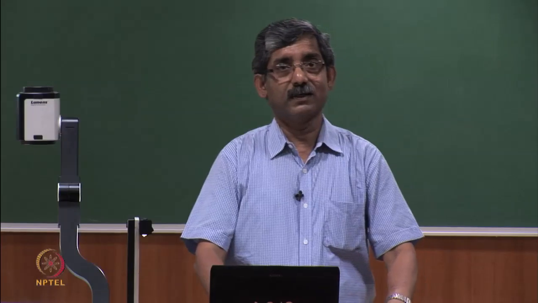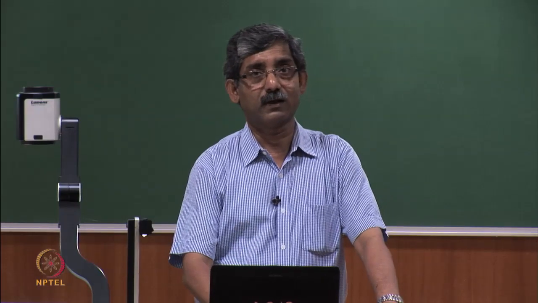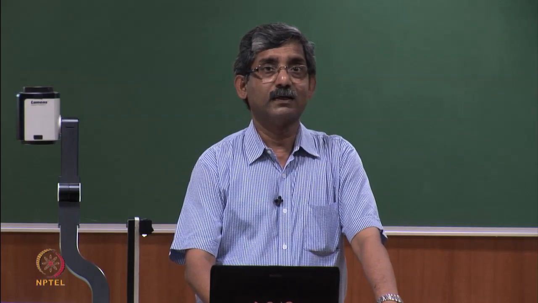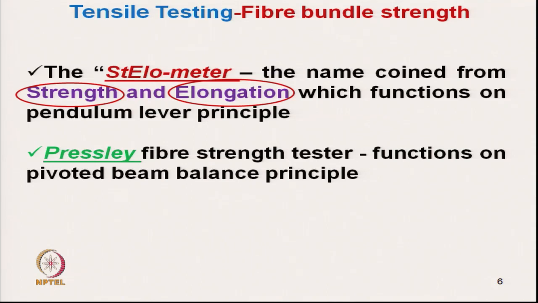We will discuss the details of the principle of this instrument. Another instrument is the Presley fiber strength tester, which also measures fiber bundle strength, but here the working principle is the pivoted beam balance principle.